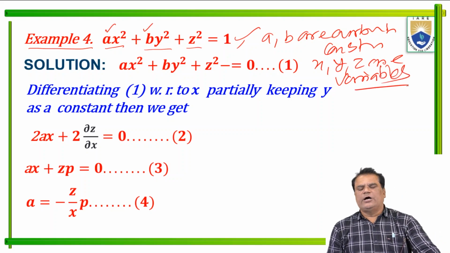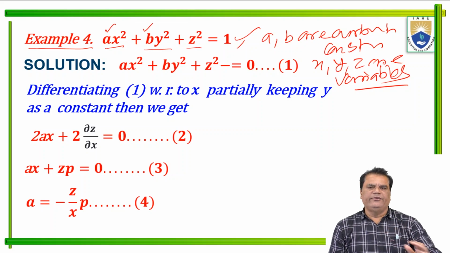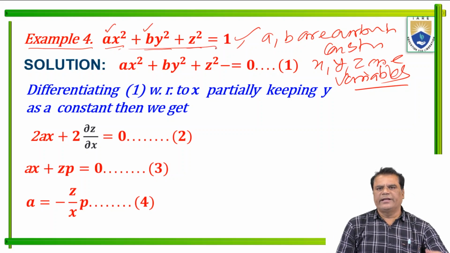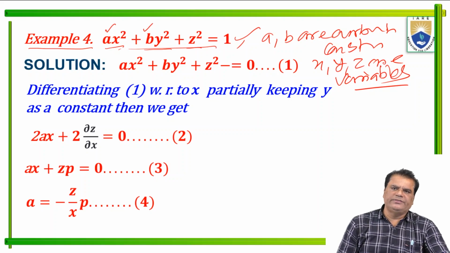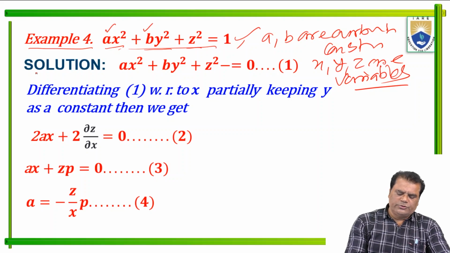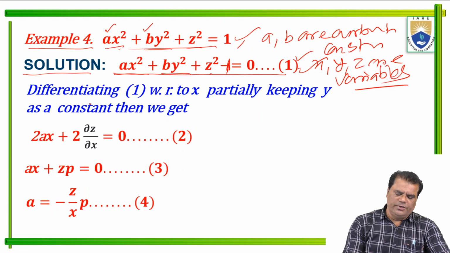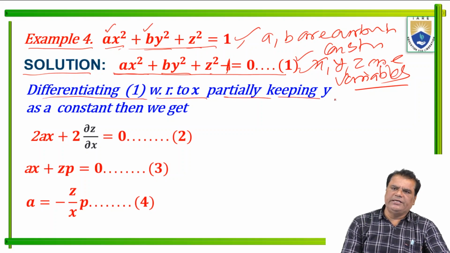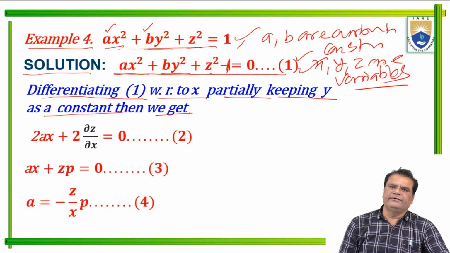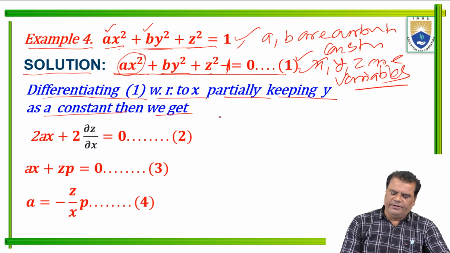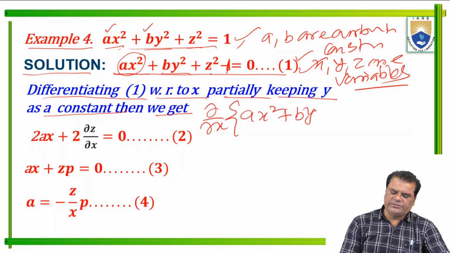So now we want to eliminate the constants a and b from the given relation. After eliminating a and b, we get the partial differential equation, PDE. So the solution starts here. We write the relation here: a x square plus b y square plus z square minus 1 equals 0, this is equation 1. Differentiating 1 with respect to x, partially keeping y constant, we get dou over dou x of a x square plus b y square plus z square minus 1 equals 0.